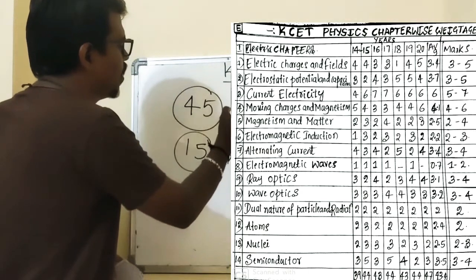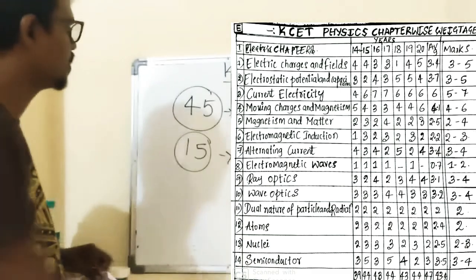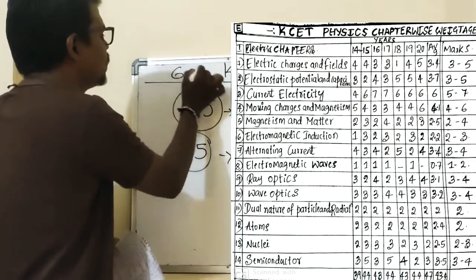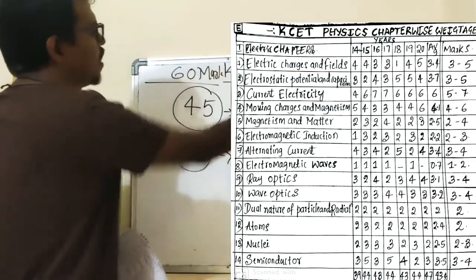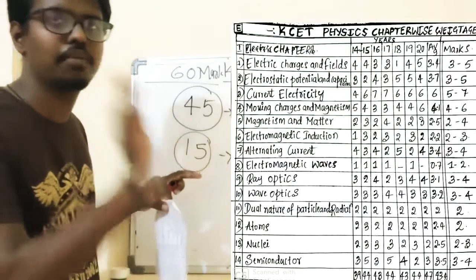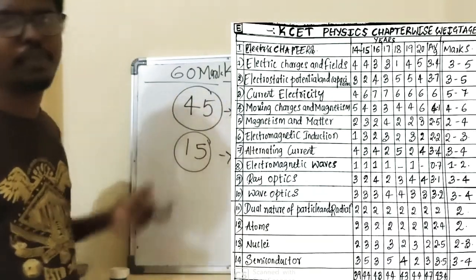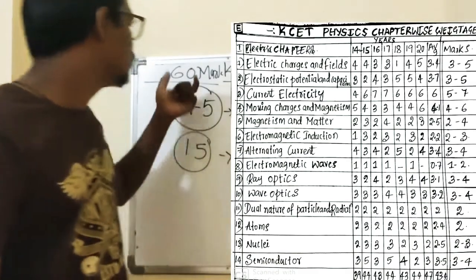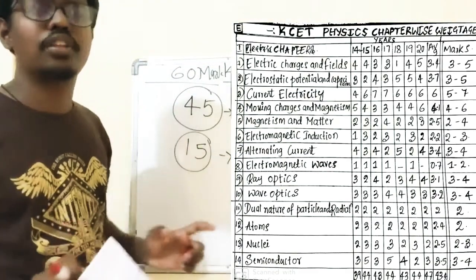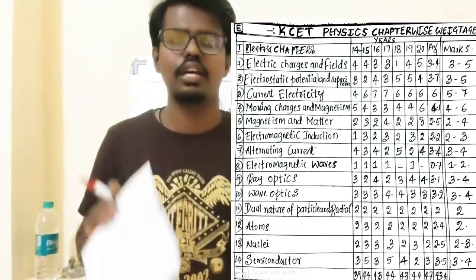From first year, 45 from second PUC syllabus. The total marks for KCET physics is 60 marks. Physics also 60, chemistry also 60, and biology also 60. From second year 45 marks, from first year 15 marks you will get. Total 60 marks. Fortunately, students, there are no negative marks for the questions.